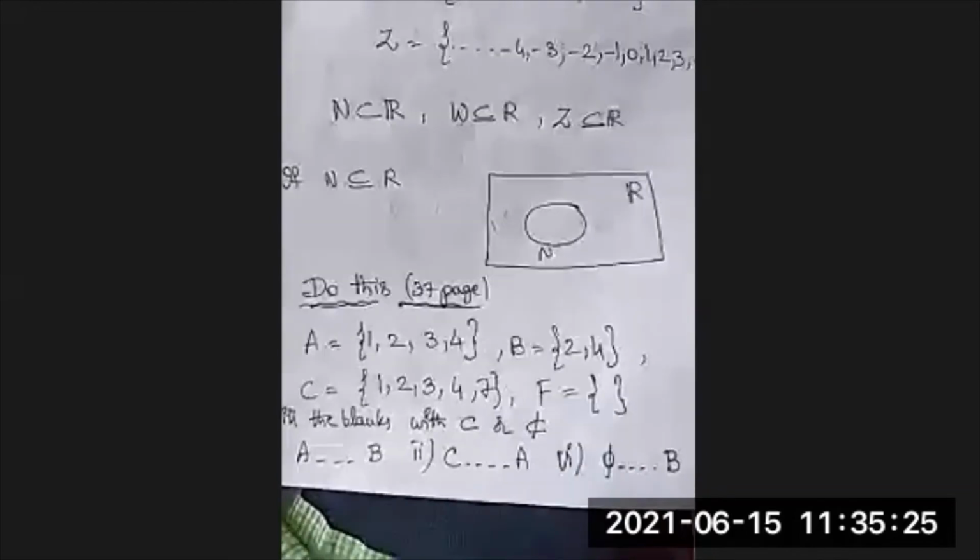Sir, B is a subset of A. D is a subset of A, yes, sir, isn't it? B is also a subset of C, but C is not a subset of D. C is not a subset of A. C is not a subset of F. Simple, but we have to think more.